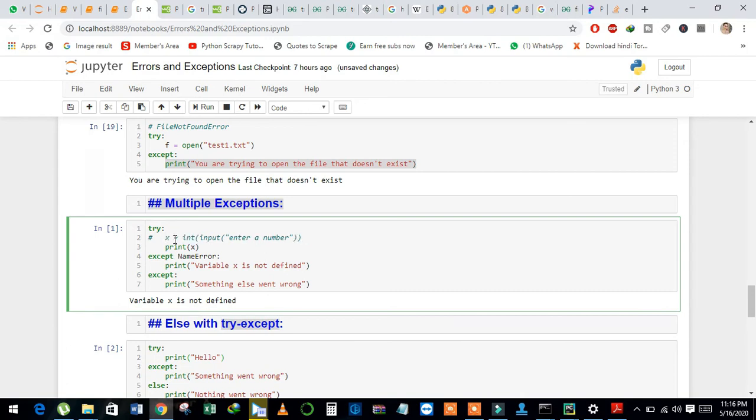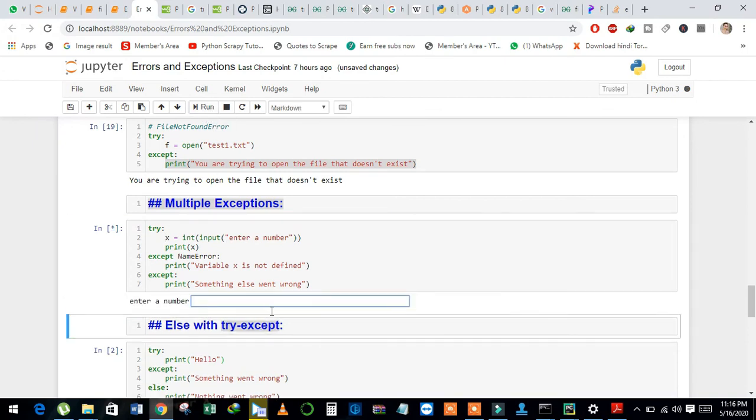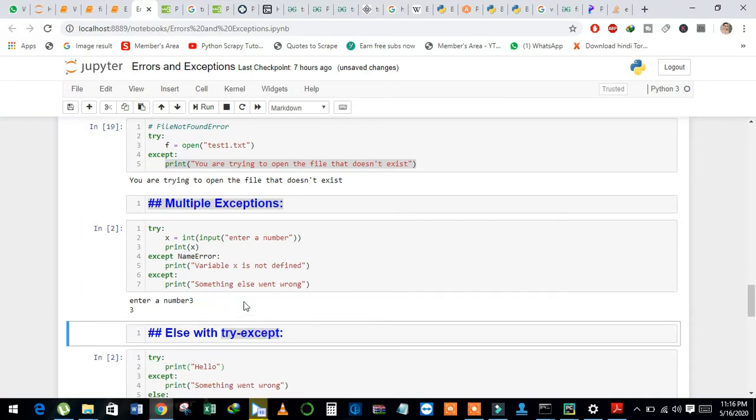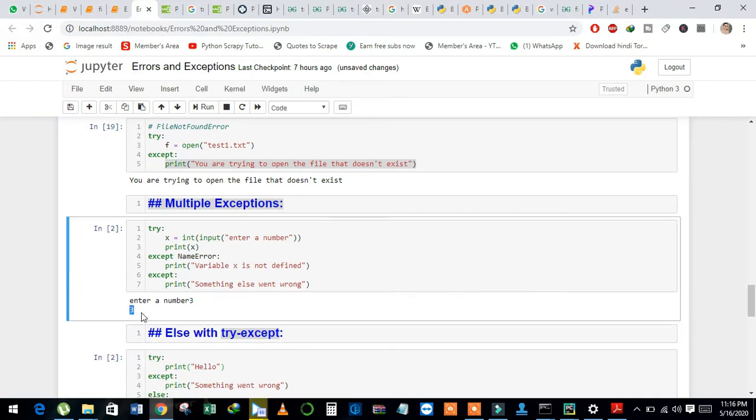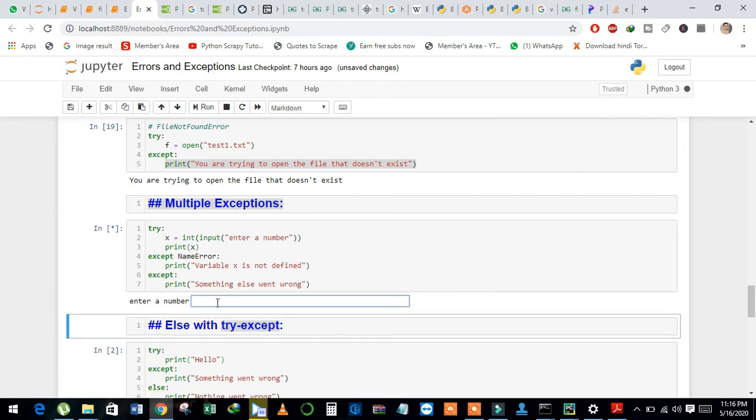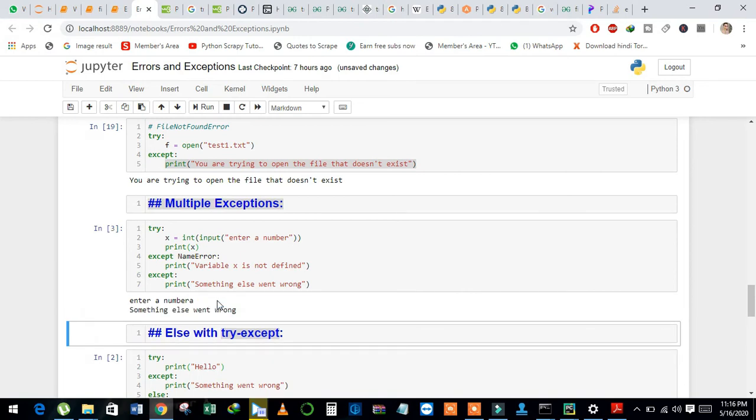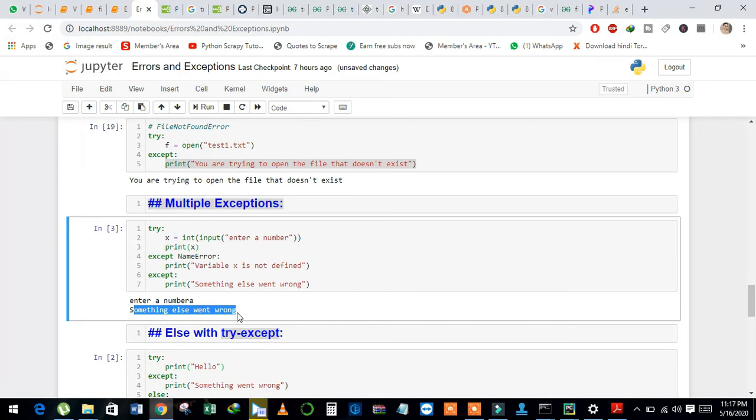And see here, when I entered an integer number, it just executes the code correctly. But let me run again. Now I entered A, and see here, it executes the last except: something else went wrong.